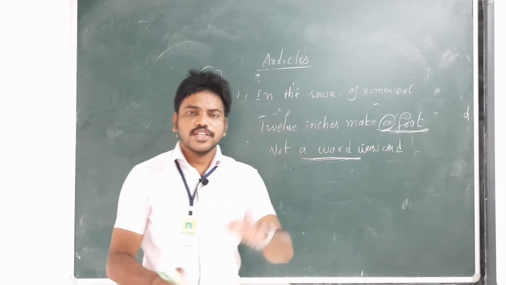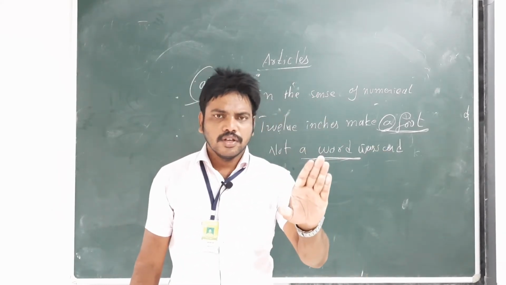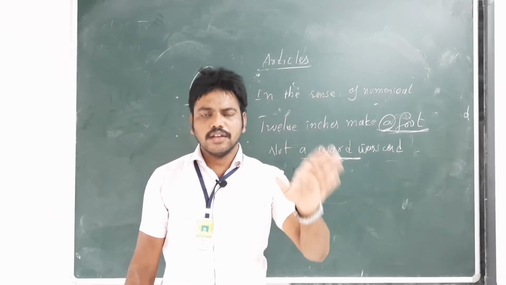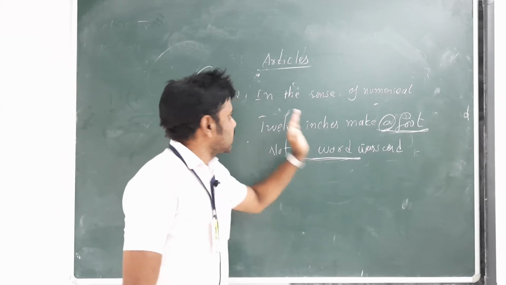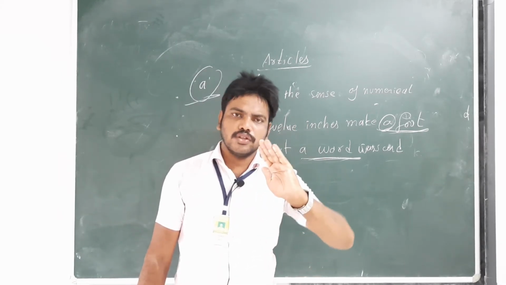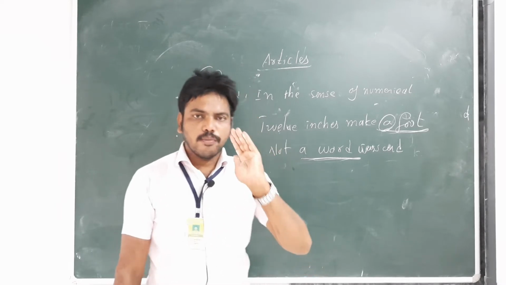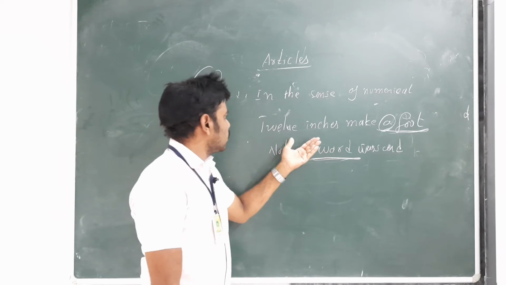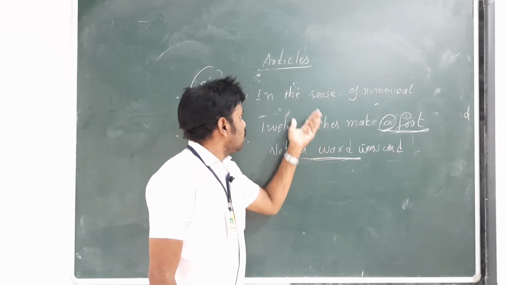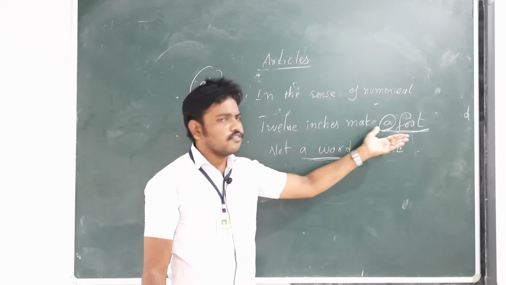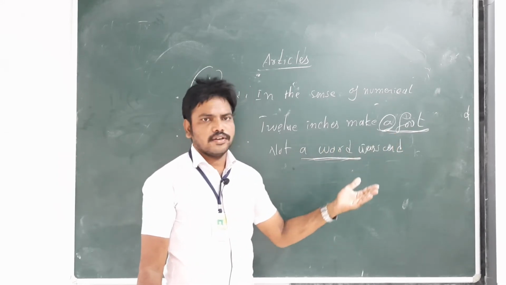The first one, in the sense of certainty, we use a article, for example, a woman, a girl, a man, etc. Second sense, in the place before countable nouns also we can use a article, that is a book, a pen, a pencil, a bag. Next, in the sense of numerical number, we can use 12 inches make a foot. Not a word was said.